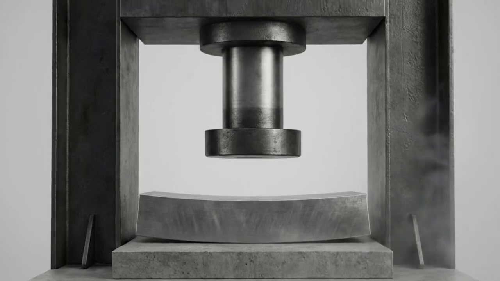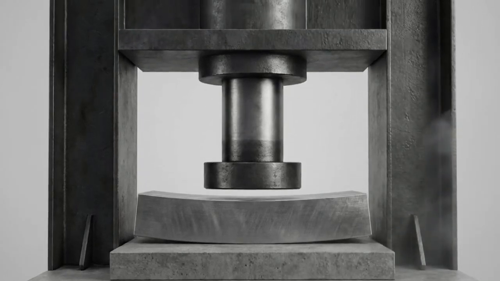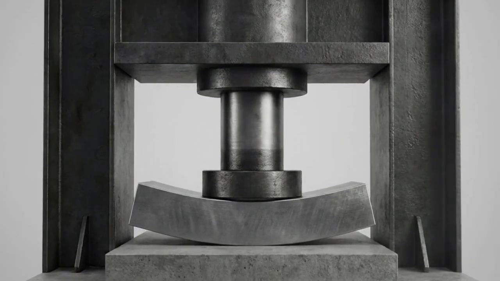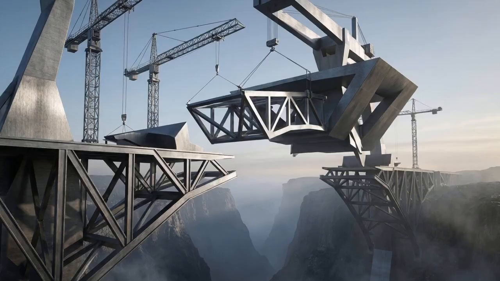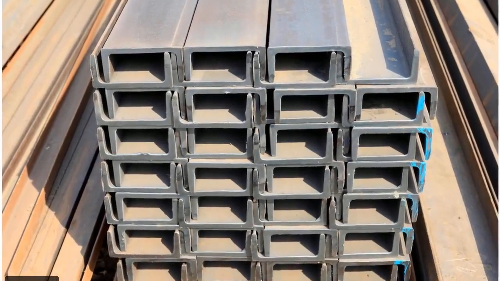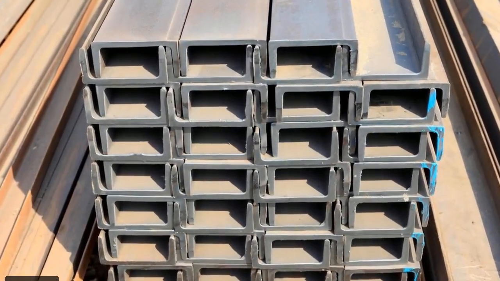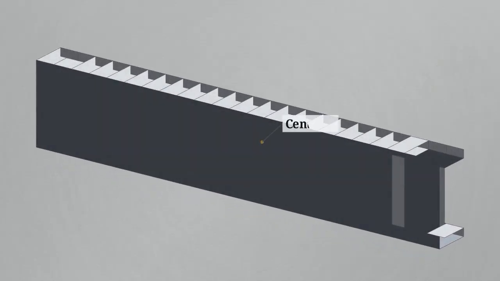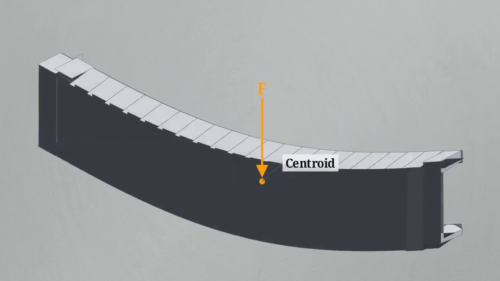Standard intuition suggests that to bend an object without any tipping or rotation, you must apply force directly through its center of mass, the centroid. In massive structures like bridges and aircraft, engineers replace solid blocks with thin-walled open sections, like these steel C-channels, to reduce total weight. We apply that same center of mass logic to this channel, placing the downward load precisely at the section's centroid. But the beam does not simply bend.